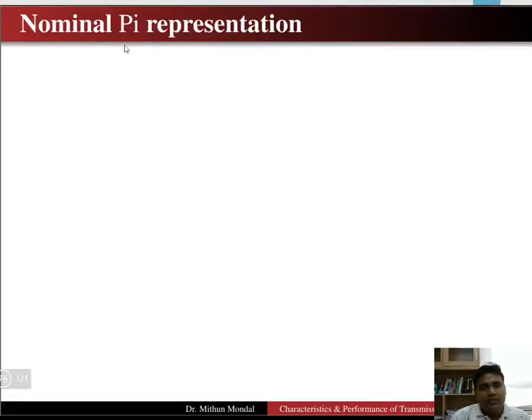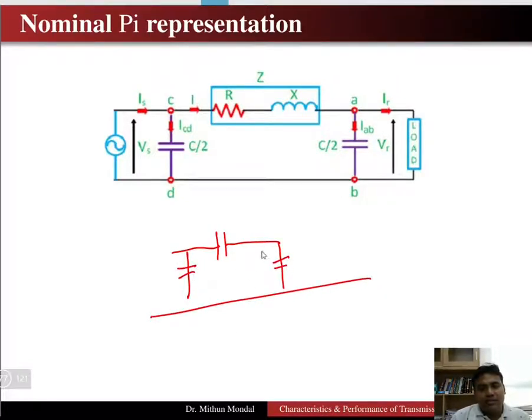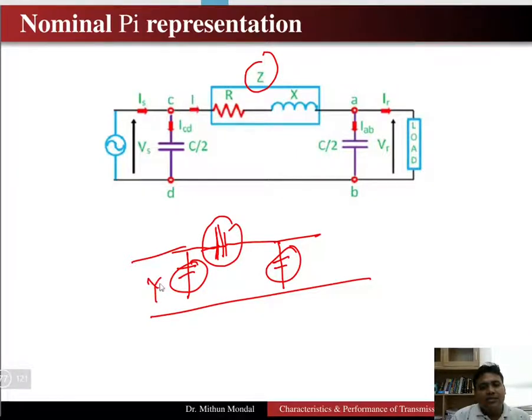Next discussion will be the nominal pi representation. So here it is in the form of a pi model. This part of the pi we represent as an impedance. In this part of the pi, we distribute the admittance into halves, Y by 2 and Y by 2.